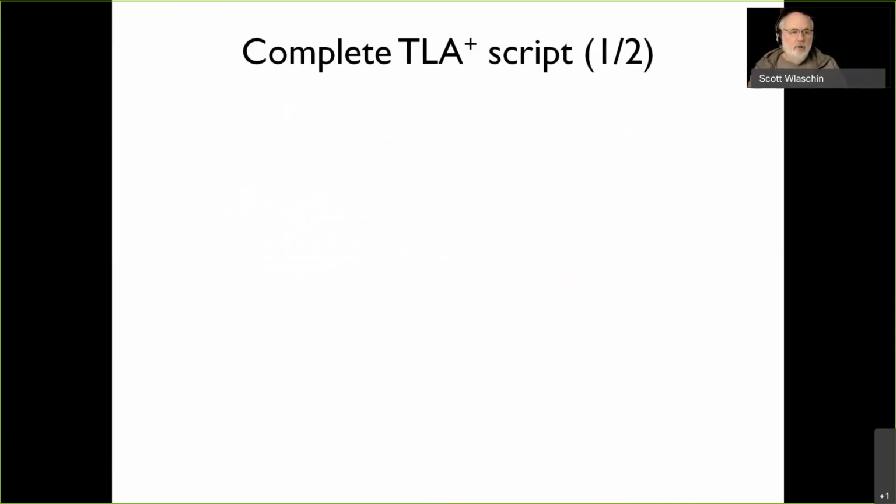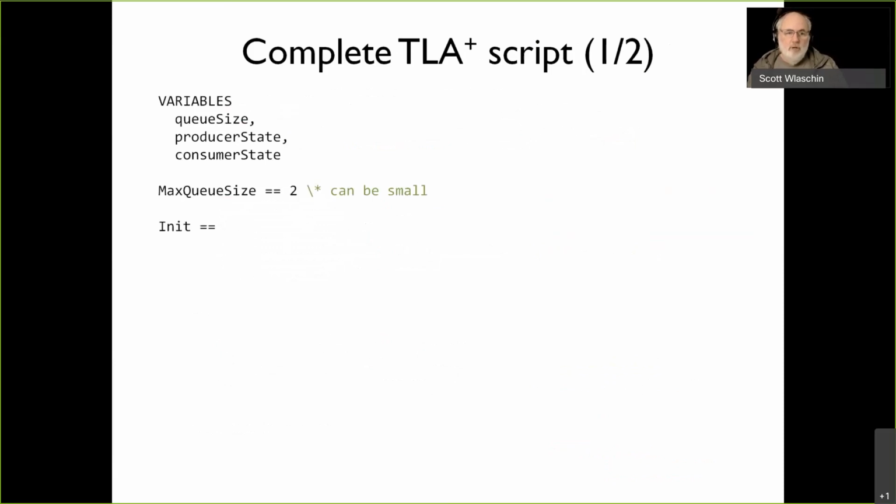So if we combine them, I'll just show the entire valid script here. In a proper TLA script, we also have to list the variables we're using. And I'm going to assign the maximum queue size to be 2. It's a model. It doesn't need to be like 10,000 long. It just needs to be a few long, because that's all we need to check all the possible states. So the initial state is that both things are ready and the queue size is 0.